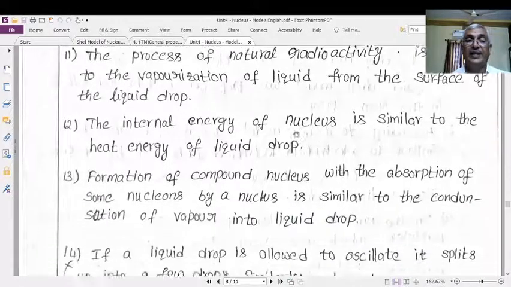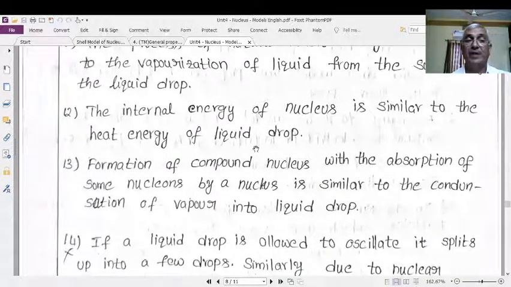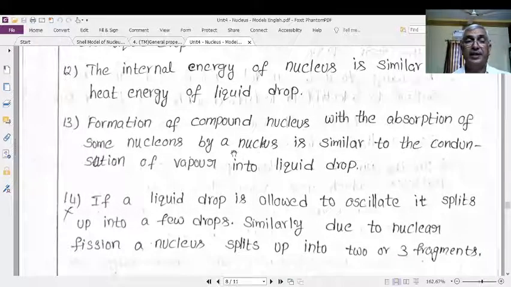Next, the internal energy of the nucleus is similar to the heat energy of the liquid drop. What is the internal energy of the liquid drop? It is heat energy. Similarly, the internal energy of the nucleus is similar to the heat energy. When one nucleus absorbs some nucleon from the outside, it converts into a compound nucleus, which is similar to the condensation of vapor into a liquid drop.